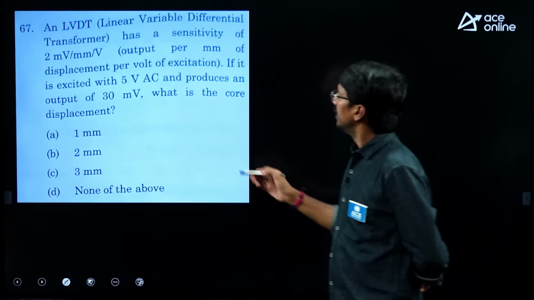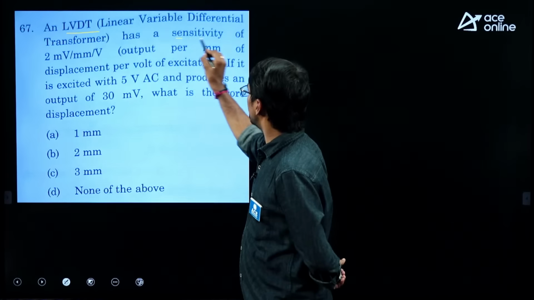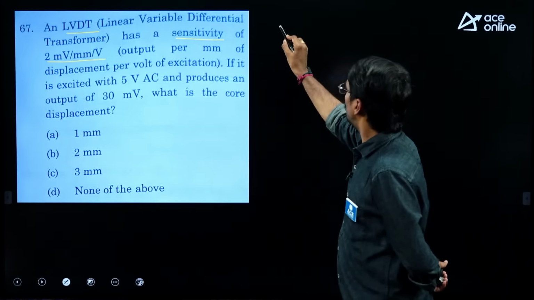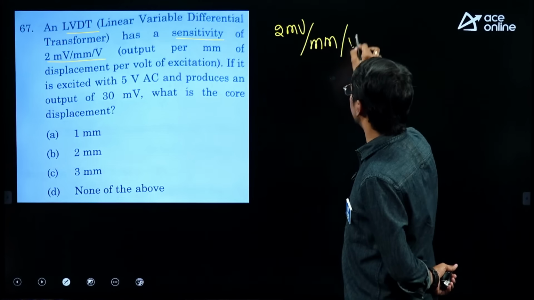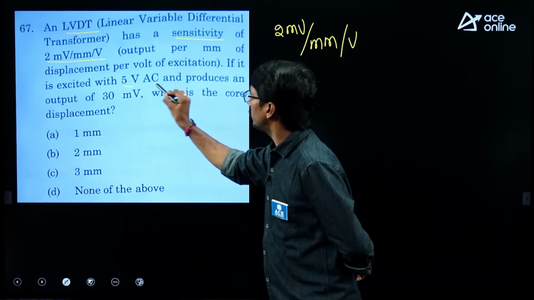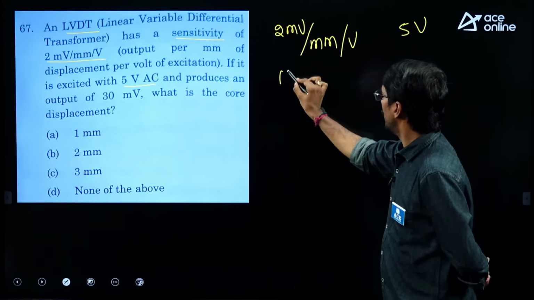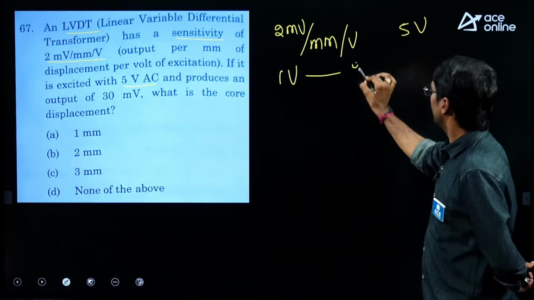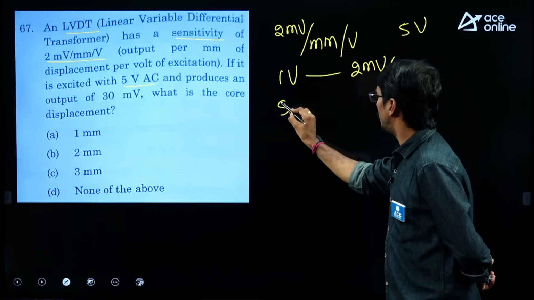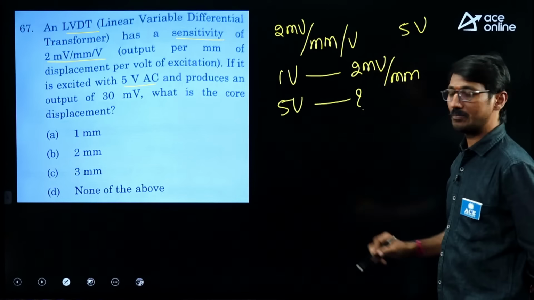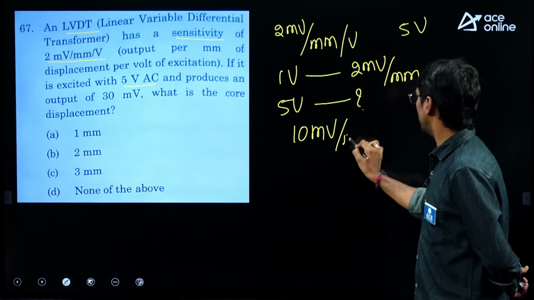Next one, it is LVDT question. It is also a transducer question. He has given that sensitivity of the entire system 2 millivolt per mm per volt. And what is the corresponding excitation voltage? 5 volt. Therefore simply you can do, for 1 volt of supply 2 millivolt per mm. Therefore for 5 volts of supply how much will be there? If you simplify this, you will be getting 10 millivolt per mm.